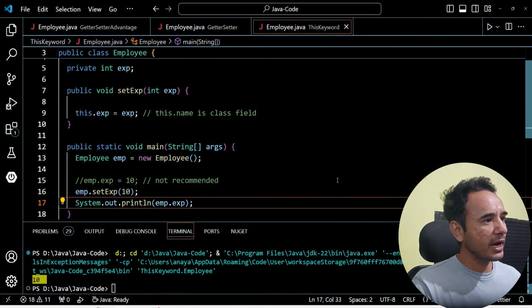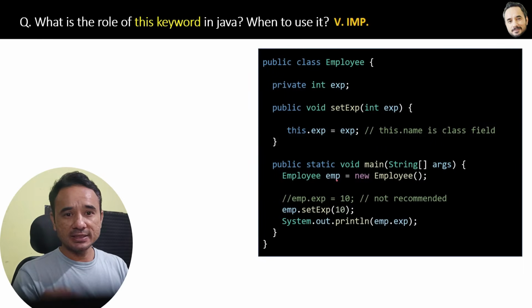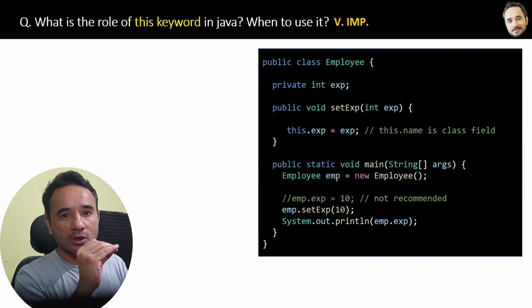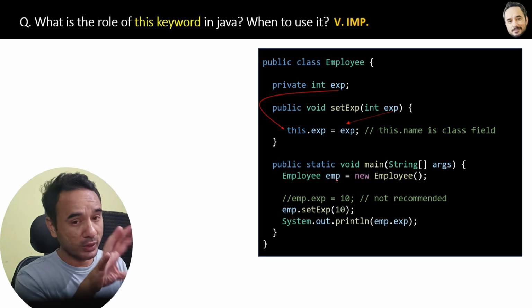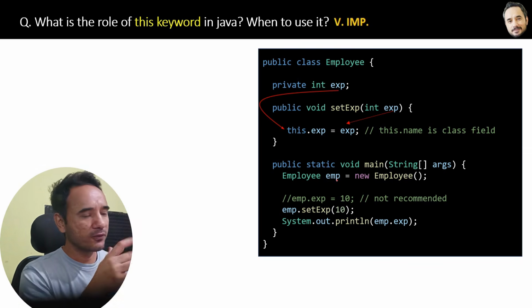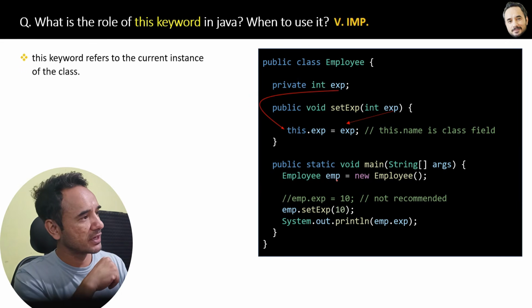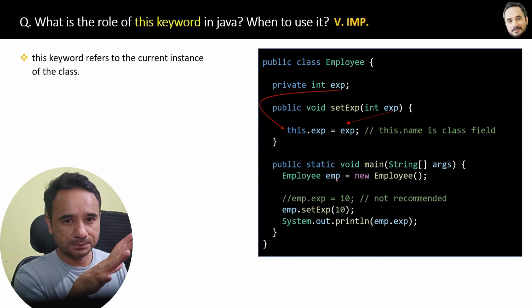Now the same code I have pasted in my book also like this, and I have pointed out how this.experience is pointing to the class field experience, so that later when you are revising you immediately get the idea. Finally, here is the definition of this keyword. This keyword refers to the current instance of the class.